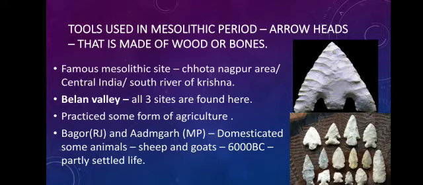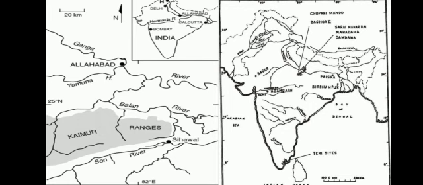Bagor in Rajasthan and Adamgarh in MP are famous Mesolithic sites. At these sites we find they domesticated some animals, that is sheep and goats, in 6,000 BC. It means that the people lived a partially settled life. They grew some agriculture and domesticated animals. It means that they lived a proper, settled life. We will see the famous Mesolithic sites.